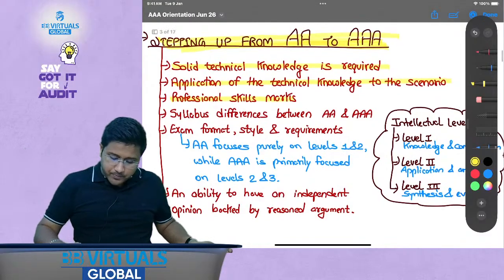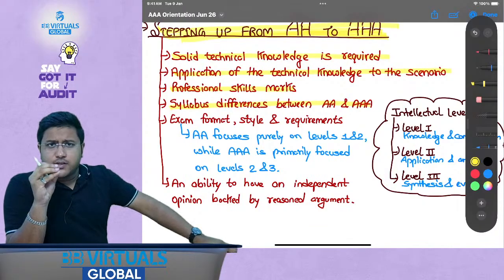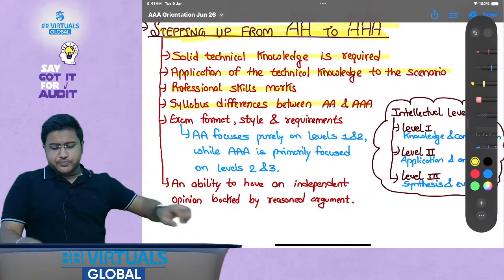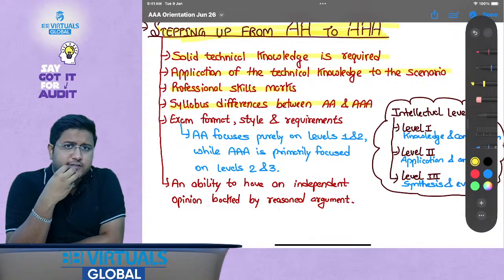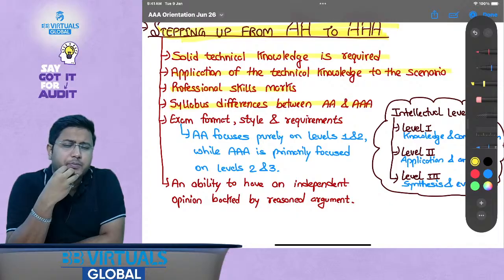Okay, now syllabus differences are between AA and AAA. There are certain syllabus differences also. Let me explain. Say if I talk about due diligence, that is not covered as part of AA, but is covered as part of AAA.